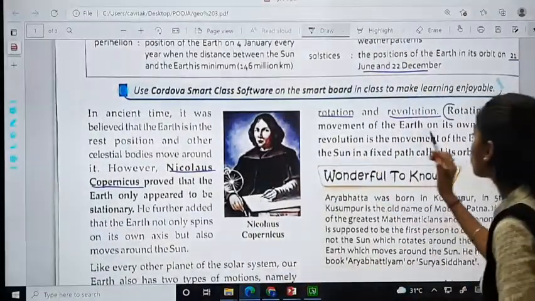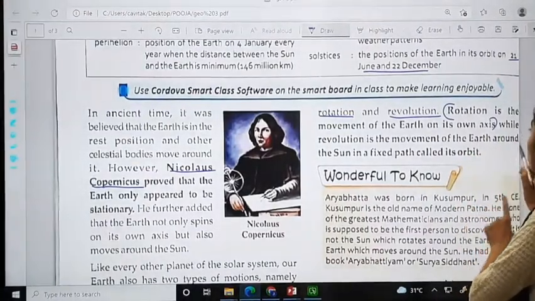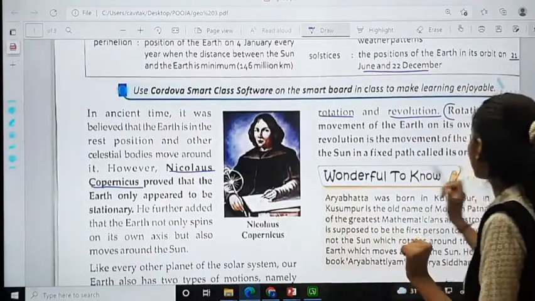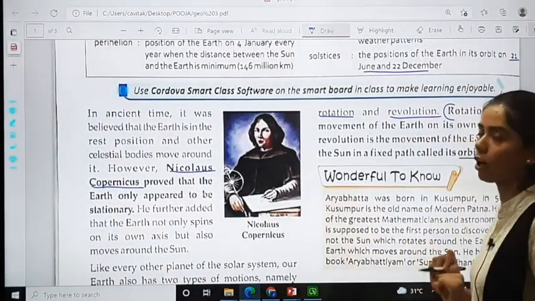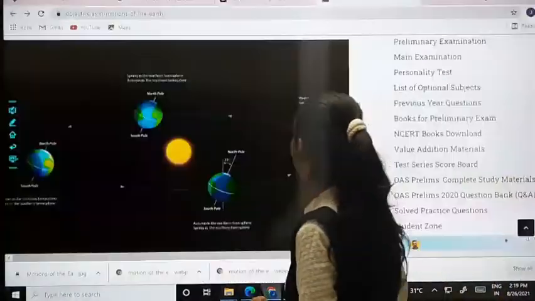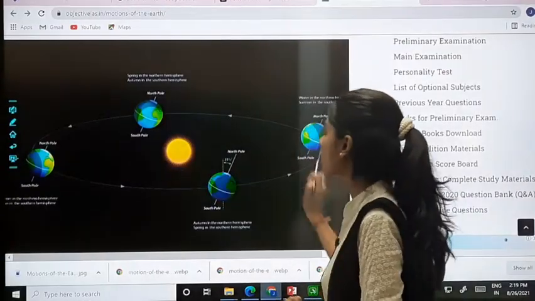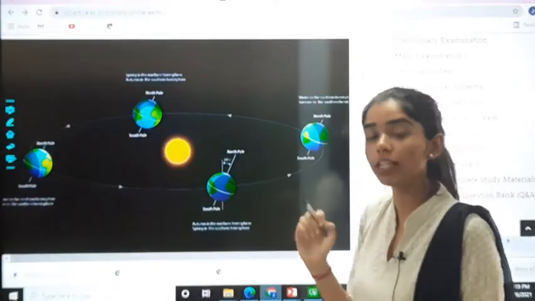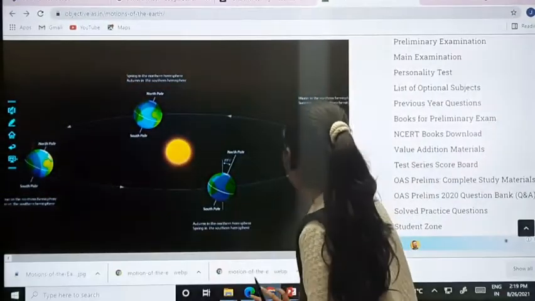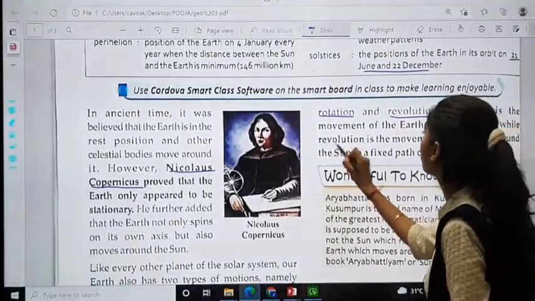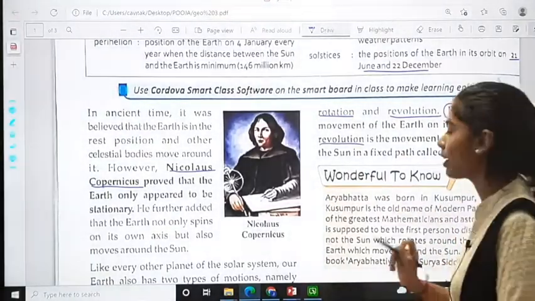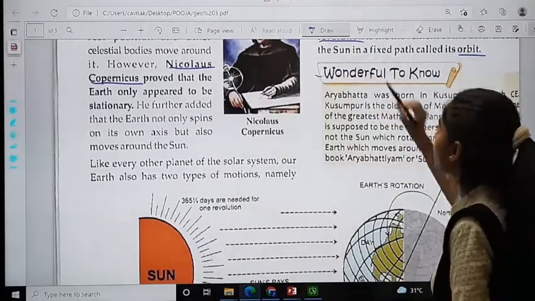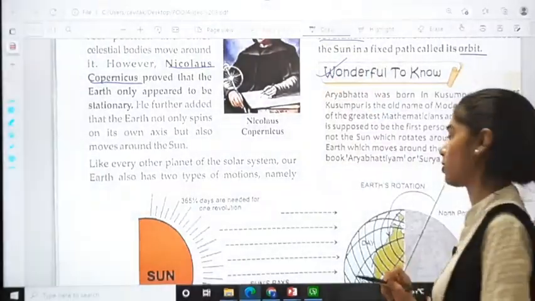While revolution is the movement of the earth around the sun in a fixed path called its orbit. See, in this fixed path, the earth keeps on revolving around the sun. That is the orbit, and this is what revolution means. Is it clear? Now this is a wonderful to know fact. Please read it. This is for your information.